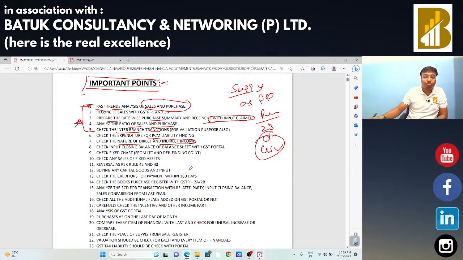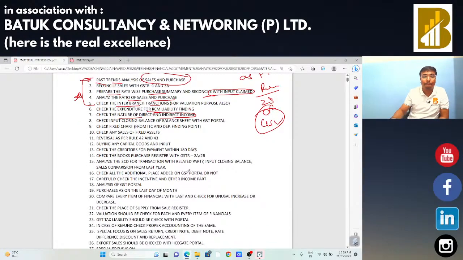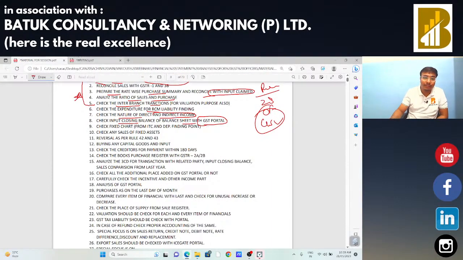Okay, now next, check the input closing balance of the balance sheet with the GST portal. This is a very important task and we need to perform it. Okay, I know there will be a difference there, no issue. A difference does not mean that there is fraud. We need to maintain the reconciliation of those differences. We need to demand the reconciliation of the differences.